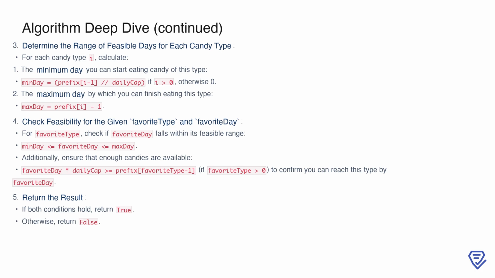Once we have these ranges, we check if the favorite day falls within the feasible range for the given favorite type. Specifically, we verify that min day is less than or equal to favorite day, and favorite day is less than or equal to max day. In addition to the range check, we confirm there are enough candies available to even reach this type by verifying that the total candies eaten up to favorite day, based on the daily cap, is greater than or equal to the candies required to start this type. If both conditions hold, the answer is true, otherwise, it's false.